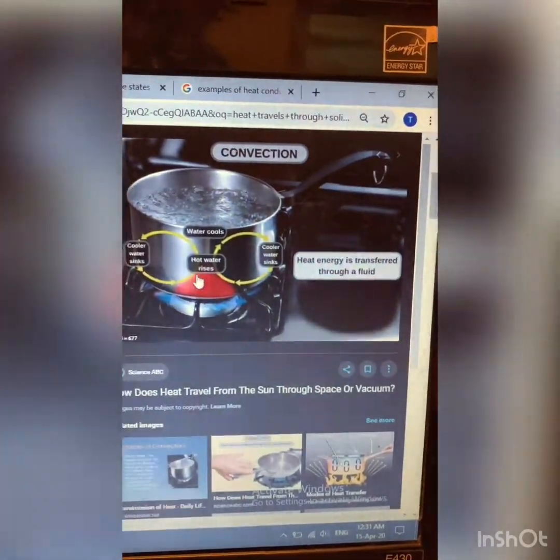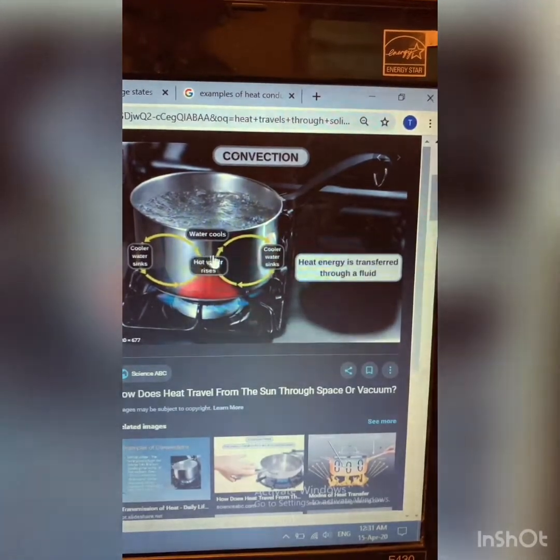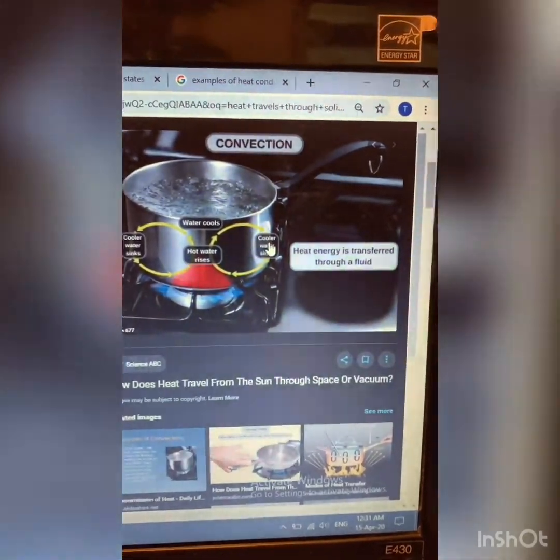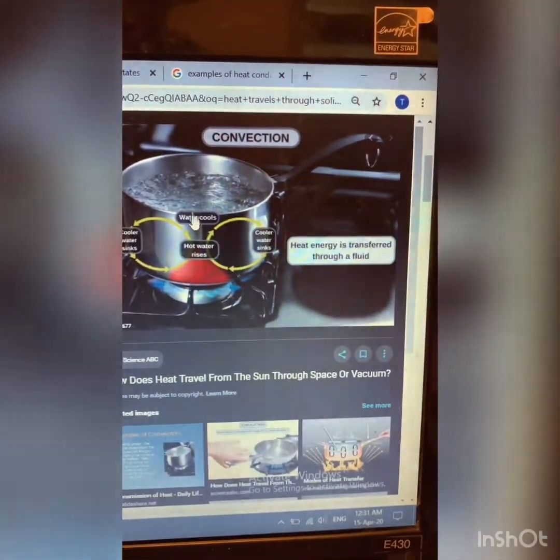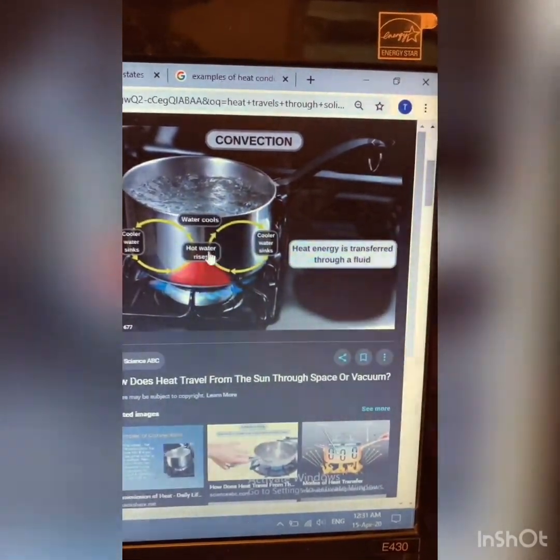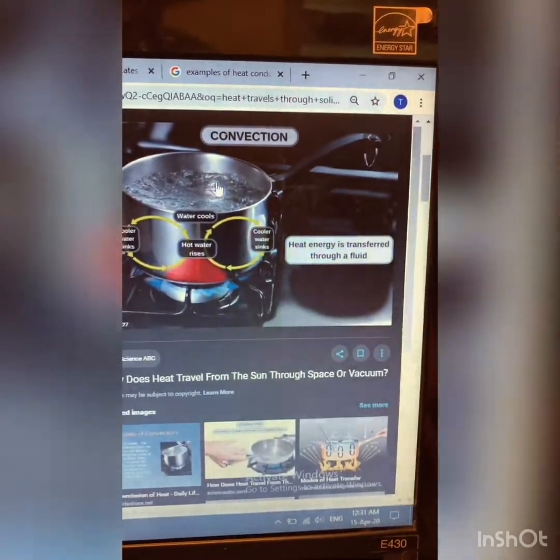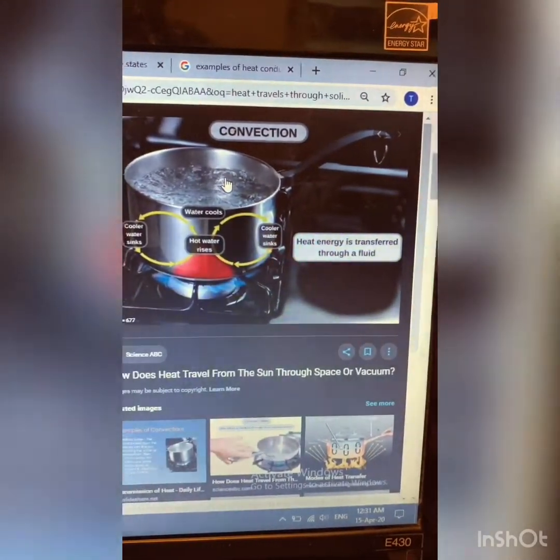Heat is being transferred to solids. Then this solid will transfer, or will travel, the heat from the pot to the liquid itself. So here the heat will also travel to the liquid that is inside the pot.